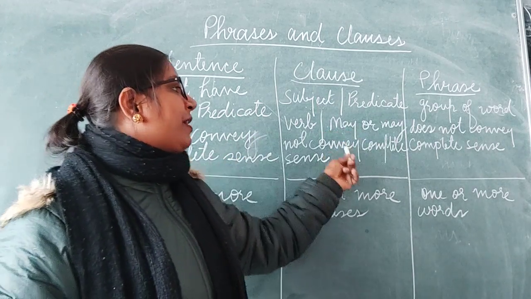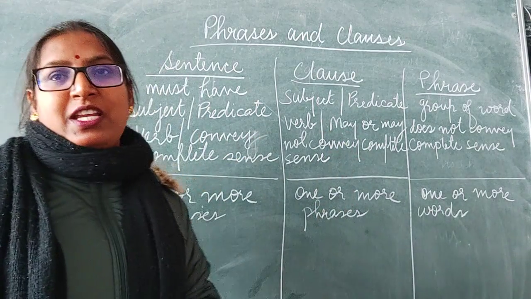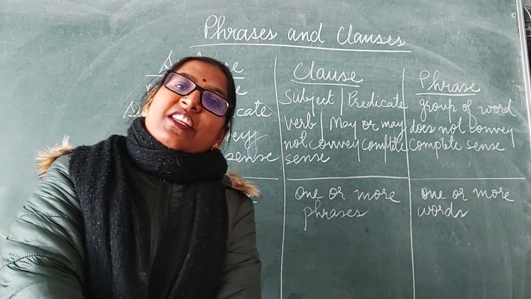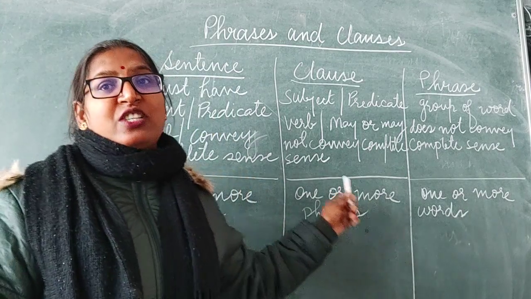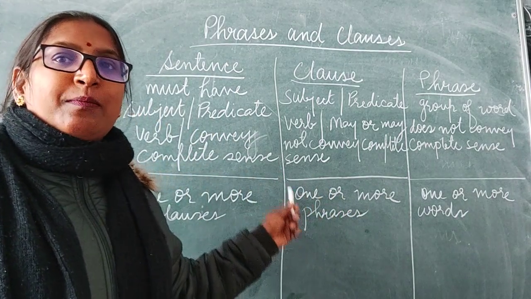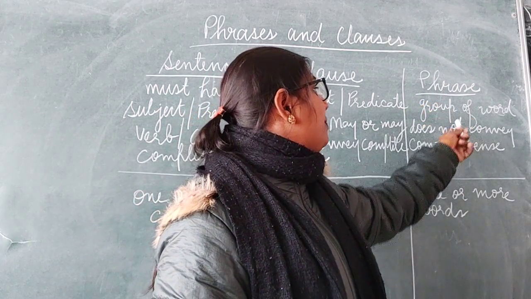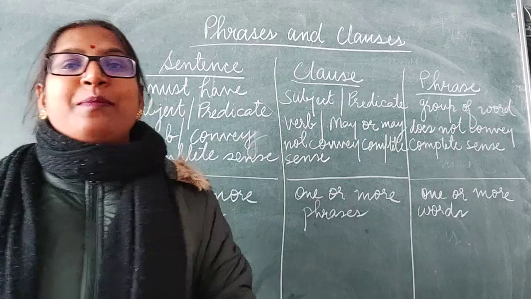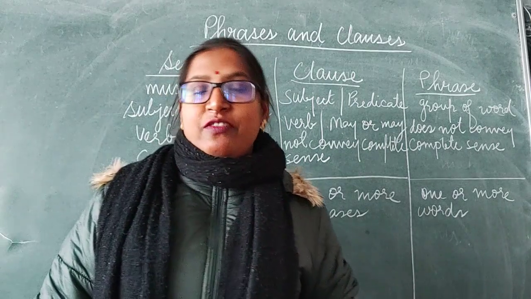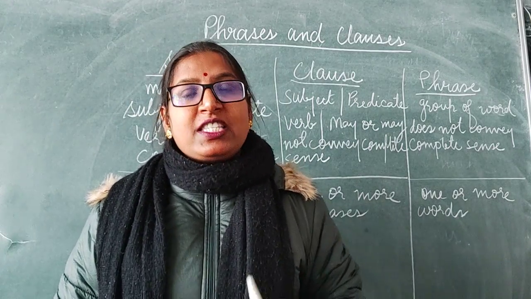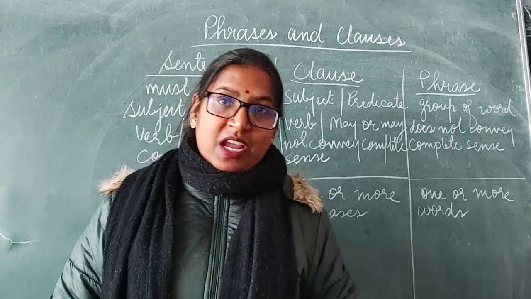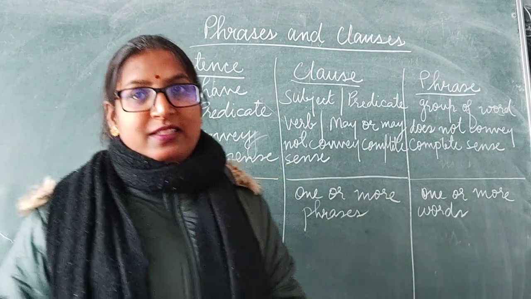It may or may not convey complete meaning. Then what is phrase? It's a group of words that does not convey complete sense. It never gives complete sense. It gives us some idea about something. It's the part of the sentence. Clear?